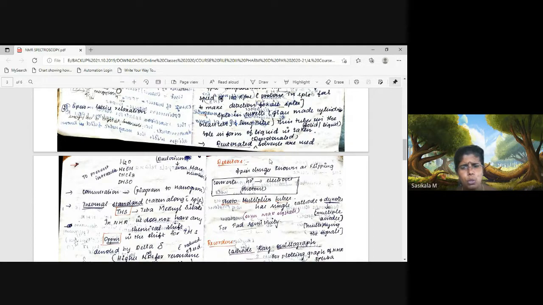Deuterated or deprotonated solvents must be used, since all solvents will definitely have protons. If you take water, for example, it has protons, right? HOH. So the hydrogen present in the water will absorb the NMR signal, or resonate with the applied frequency.